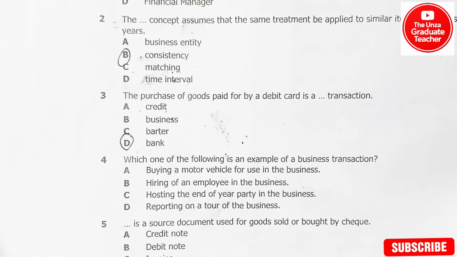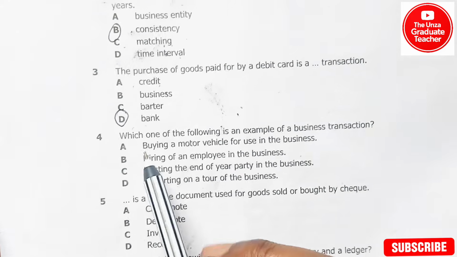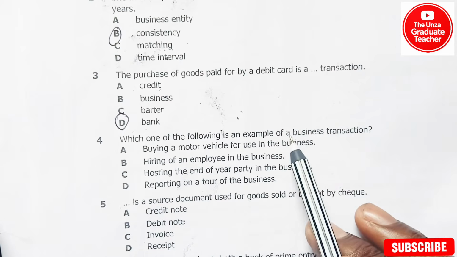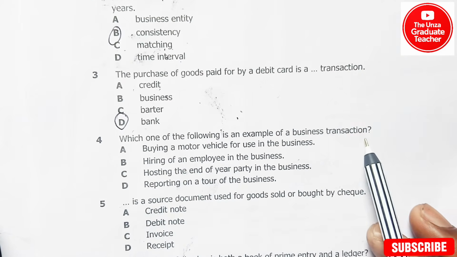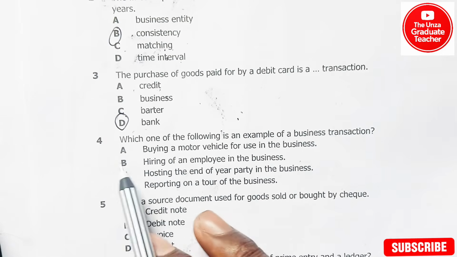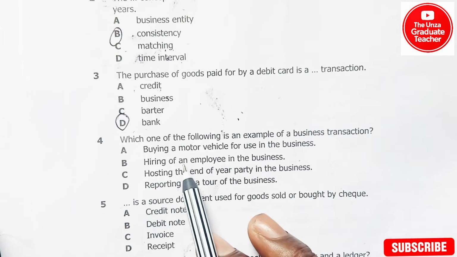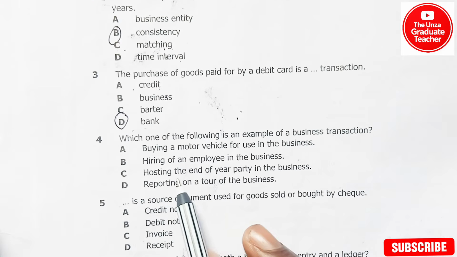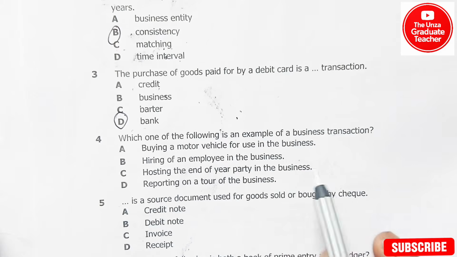So now question 4. Question 4 was saying, which one of the following is an example of a business transaction? A, buying a motor vehicle for use in the business. B, hiring of an employee in the business. C, hosting the end of the year party in the business.